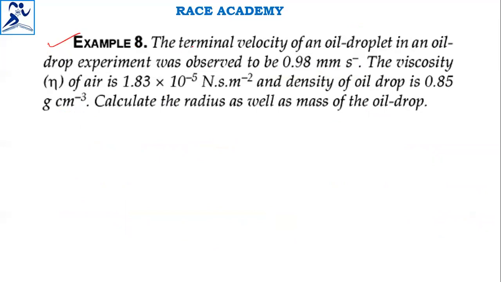The terminal velocity of an oil droplet in an oil drop experiment was observed to be 0.98 millimeter per second.